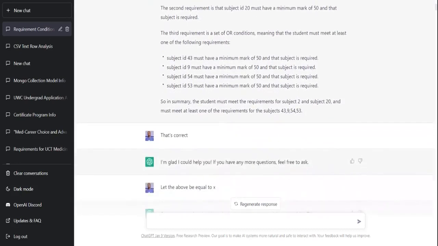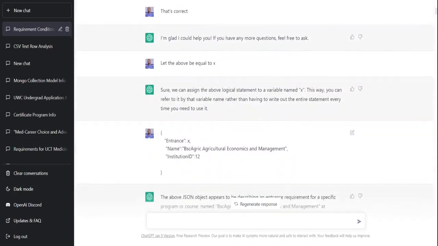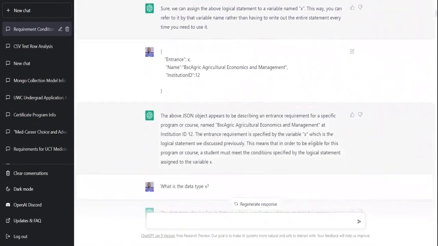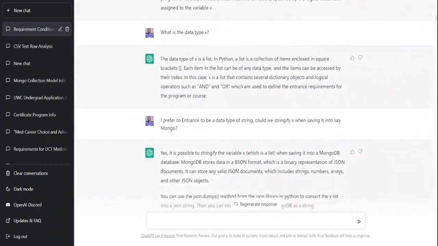This is impressive already. I am going to skip through some of these things that I've been saying to it, but one of the things I did was to update the entrance requirement using the X variable because I declared an X variable over there, and I gave additional properties to a new JSON object, which is the name, the institution ID, the entrance, and this is how a single object is represented in our database. Then it was able to just make sense of what I'm trying to say.